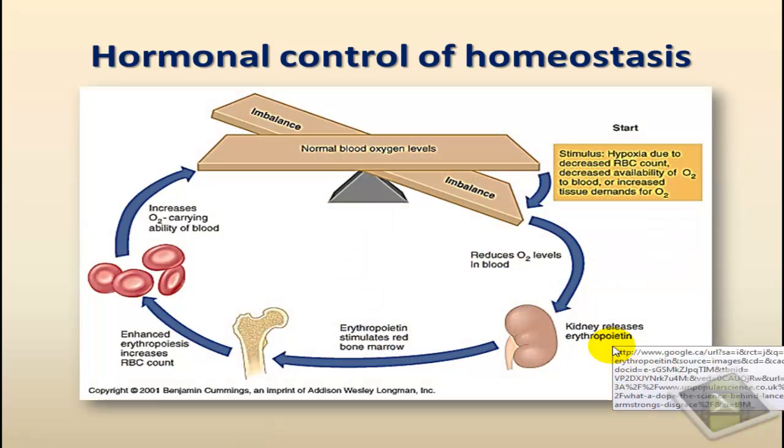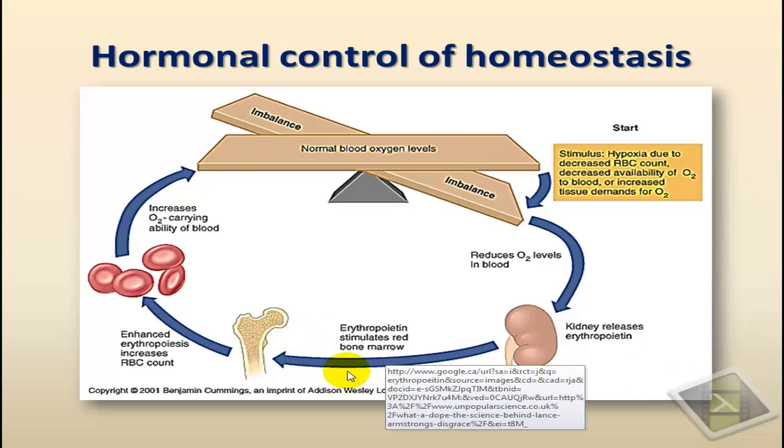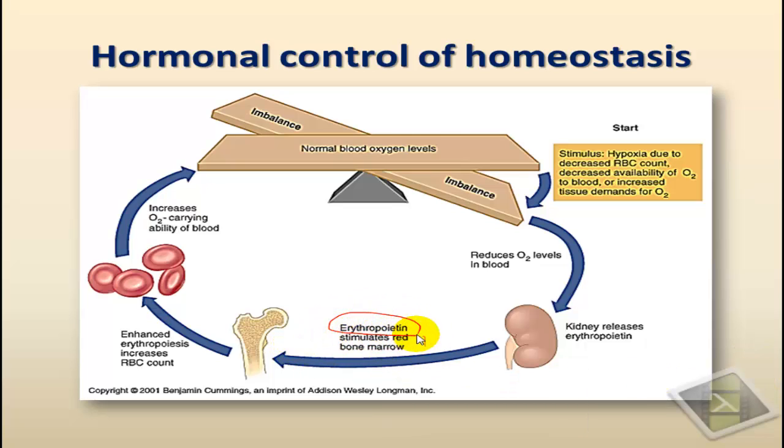The second example is that of the hormone erythropoietin. Erythropoietin is a hormone produced by the kidneys under the effect of low levels of oxygen, or whenever the number of red blood cells in the blood drops.